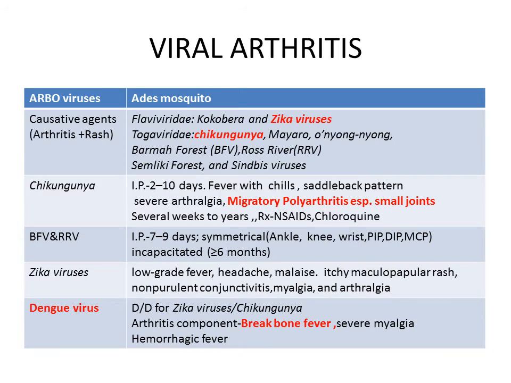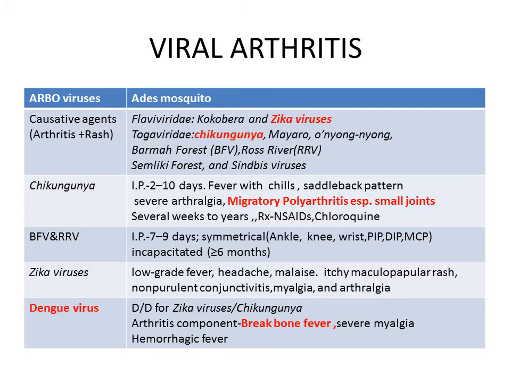Coming to the arboviruses, which are arthropod-borne viruses, they have a syndrome of arthritis and rash-like syndrome, which includes the Flaviviridae, Zika virus, and Togaviridae, which includes the Chikungunya virus, Mayaro virus, O'nyong-nyong virus, Semliki Forest virus, Sindbis virus, Barmah Forest virus, and Ross River virus, of which the most important are Chikungunya, Zika virus, and Dengue virus, belonging to the alphavirus family, and also Zika virus and BFV, that is Barmah Forest virus and Ross River virus, though not endemic to our areas.